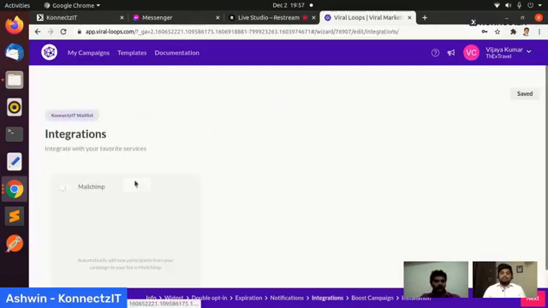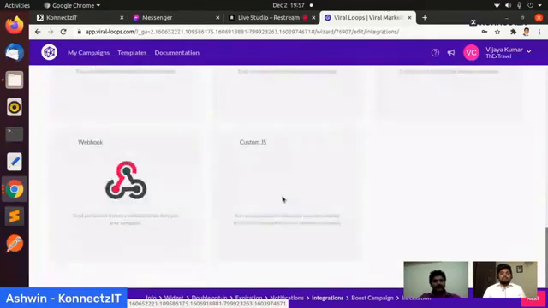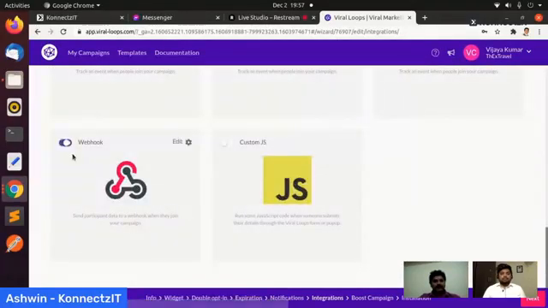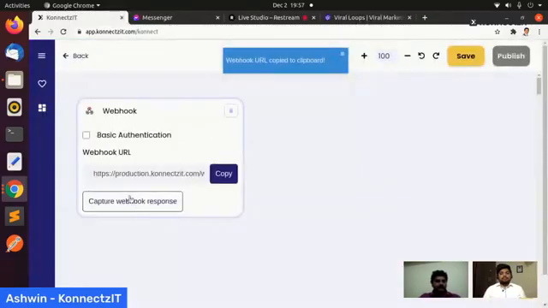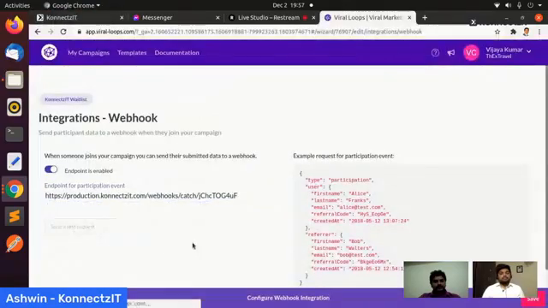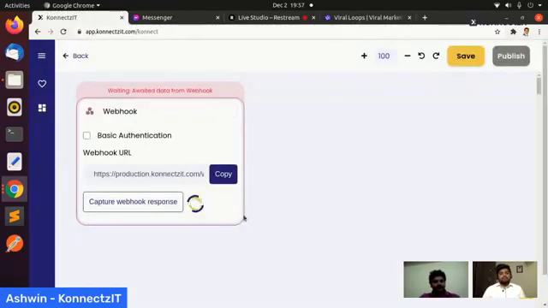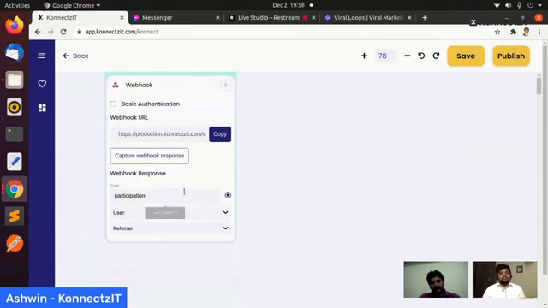I'll go to integrations. Let me just enable this. Let me just capture where I place a webhook link, and click on capture webhook response. It is waiting for data from the webhook. Let me just send a test request. Yes, so that was quick.